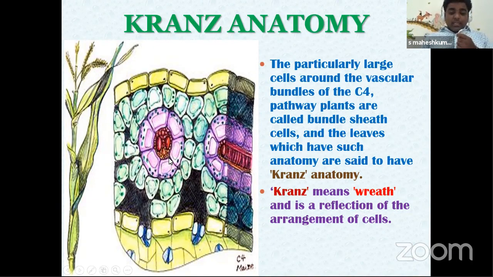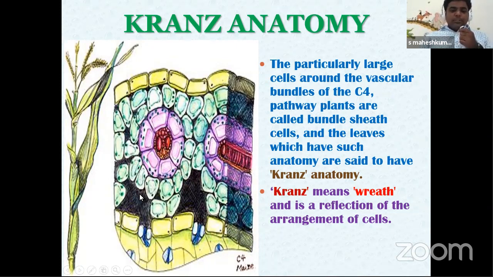Don't think that there is no Calvin cycle in the C4 plants. In the C4 pathway, the Calvin cycle is also there, but that happens in bundle sheath cells. So when CO2 moves from the air chamber, from mesophyll to bundle sheath cells, these bundle sheath cells are far from the stomata. So there is no chance of increasing oxygen levels in the bundle sheath. First point, these bundle sheath cells where the Calvin cycle is happening are far from the stomata. So there is no chance of increasing oxygen levels in bundle sheath cells.